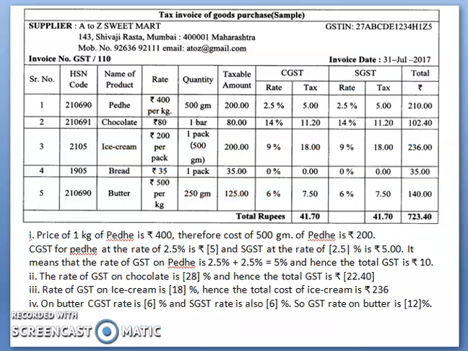Now we will take one example to better understand this. Here you can see one tax invoice of a goods purchase. It is a sample, an example. Here mainly we have to see the 10 main things in the tax invoice. First of all, this is the supplier name, which is the company name. Then the address of that supplier, and then the GSTN number. All the abbreviations I will give in the next slide.